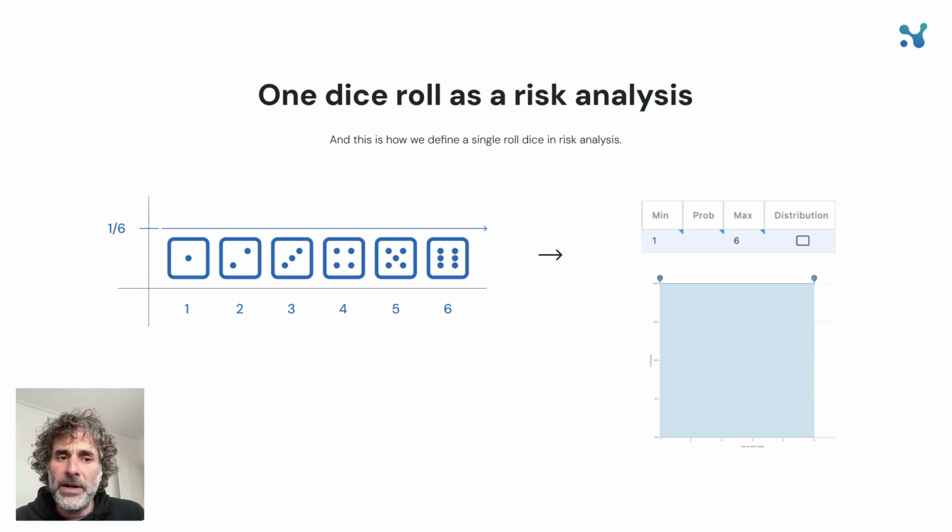So minimum will be 1 and maximum will be 6. See, what you have in mind as duration uncertainty, in reality, it's the parameters of the distribution. And this is how you model one dice throw in risk analysis, by the way.